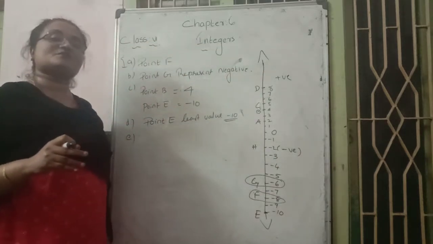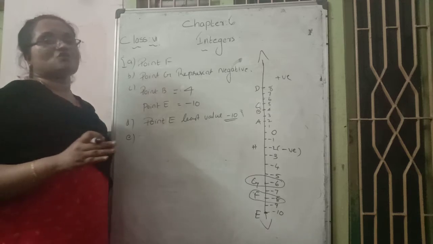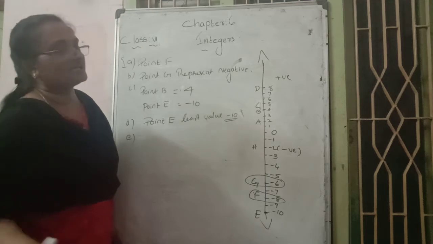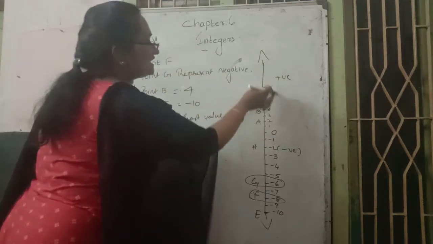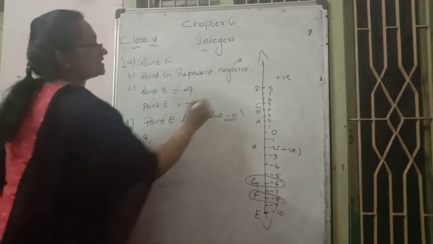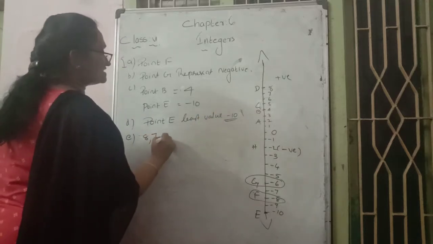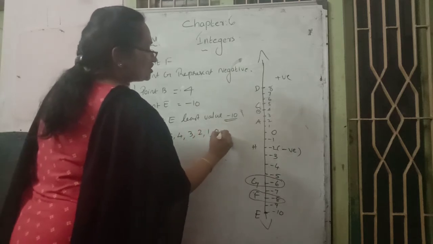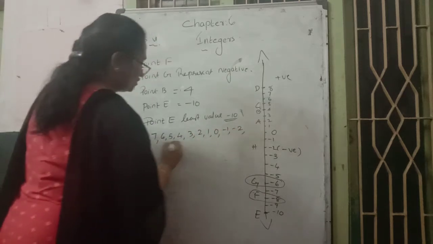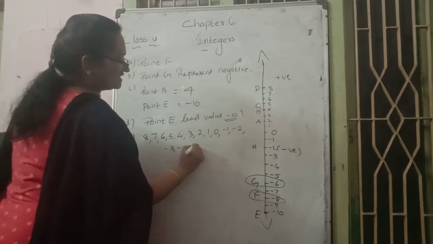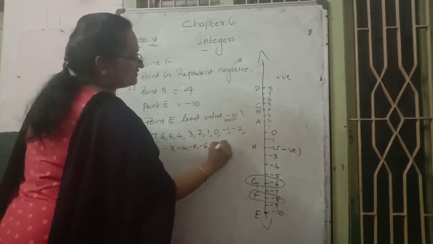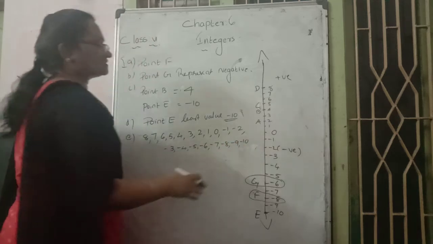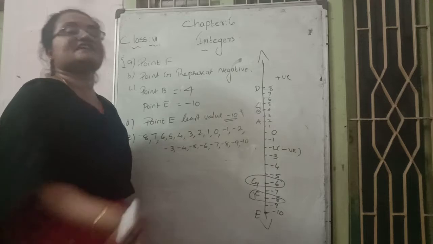Next, the E question: with the help of these integers, write them in descending order. Descending means we write from the bigger number to the smaller number. Which is the bigger number here? +8. So +8, then +7, 6, 5, 4, 3, 2, 1, 0, -1, -2, -3, -4, -5, -6, -7, -8, -9, -10. What do they ask us to do? Write in decreasing order.